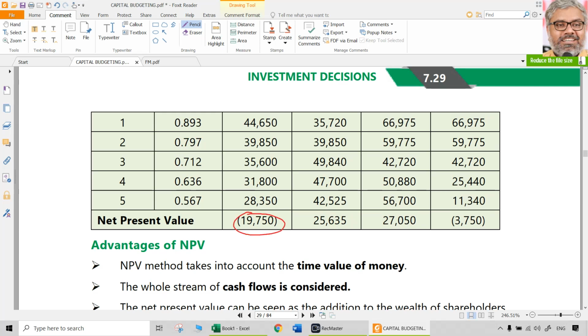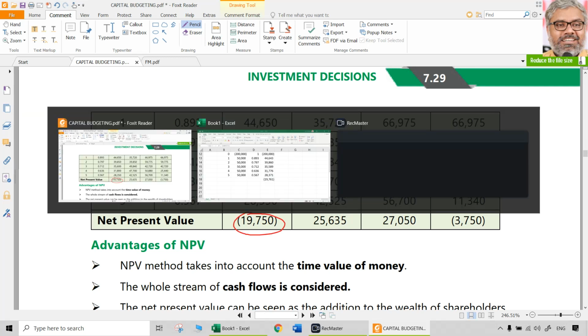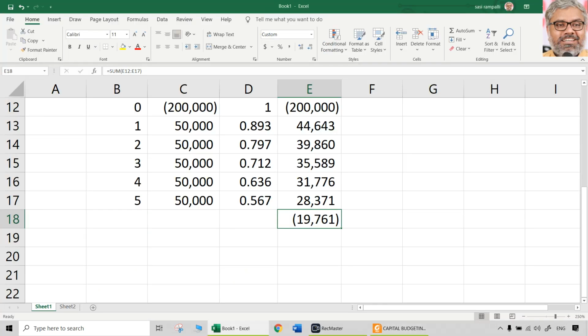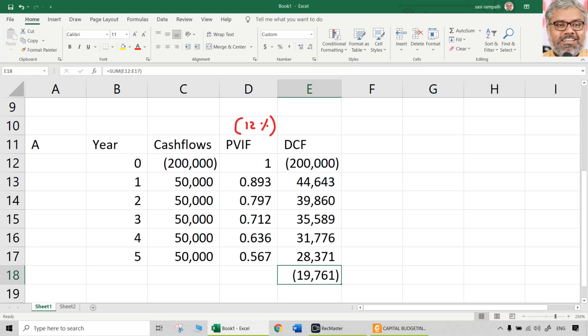Here why is it 19,750? Because of rounding. Here only three decimals are taken. As I said, the computer will take so many decimals, so it will give a more accurate figure. There is nothing like you have to get 19,761. No. If you get anything around that also, it's okay. 19,750, 760, somewhere in between that also is okay, no problem. Don't waste time with these small rounding differences. So that is definitely negative NPV for project A. So that is calculated, keep it aside.